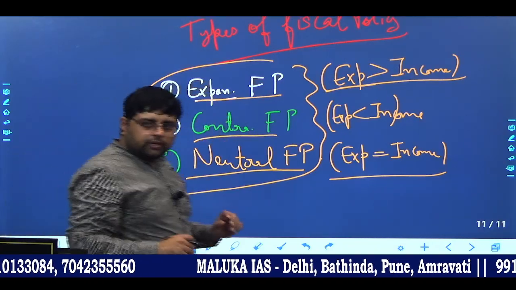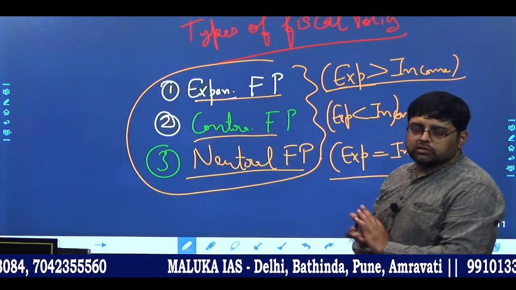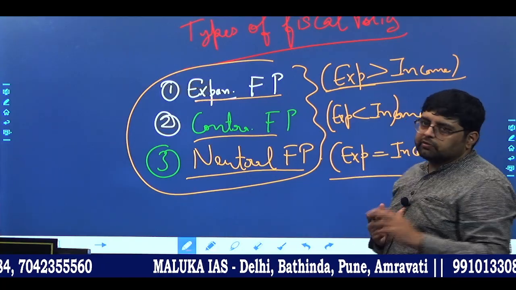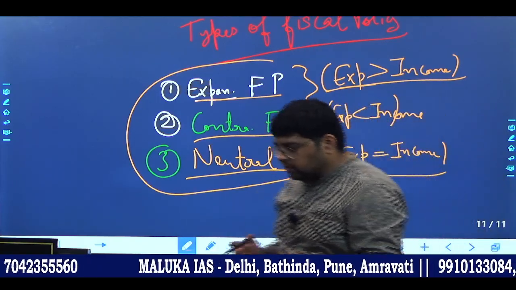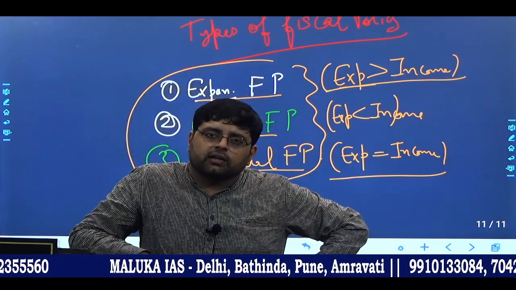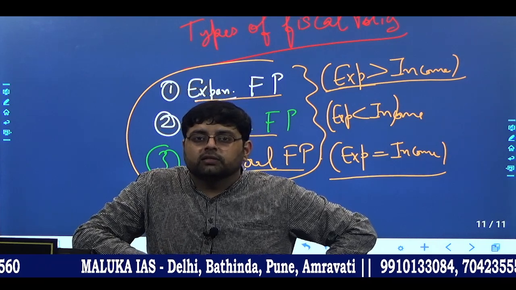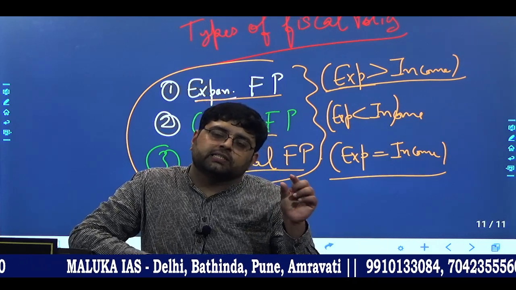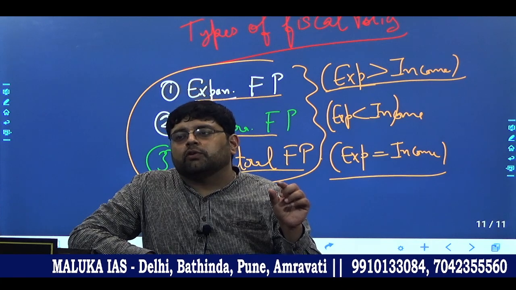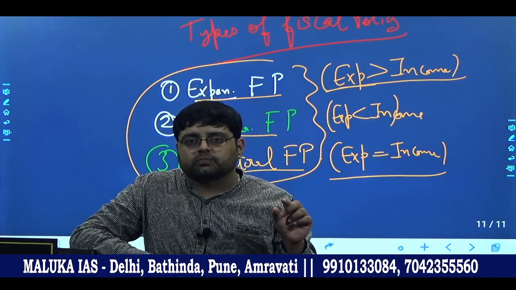In our country, that is in India, we are having an expansionary fiscal policy. Why? Because our expenditure is more than income. Okay. Means हम जितना income receive नहीं कर रहे हैं, हमारा expenditure उससे कहीं ज़्यादा है. तो इसका मतलब ये है, जो हमारा gap है expenditure और income के बीच में, from where we are getting it fulfilled?